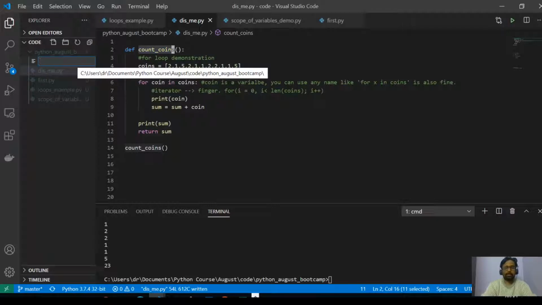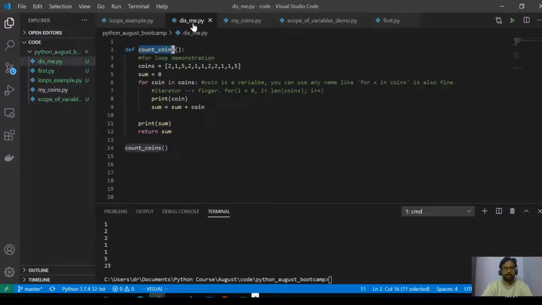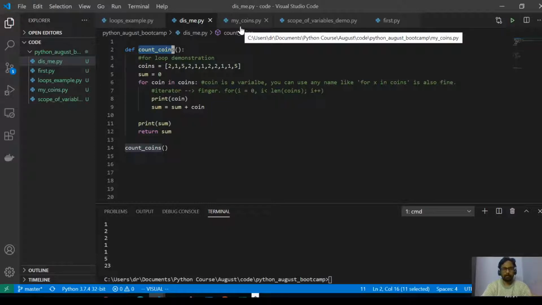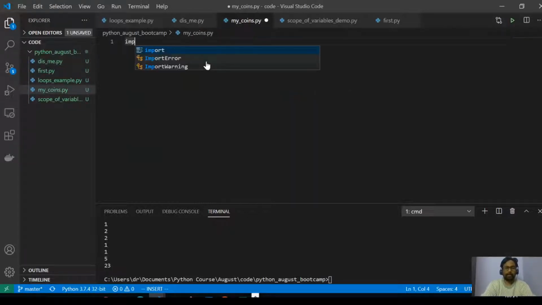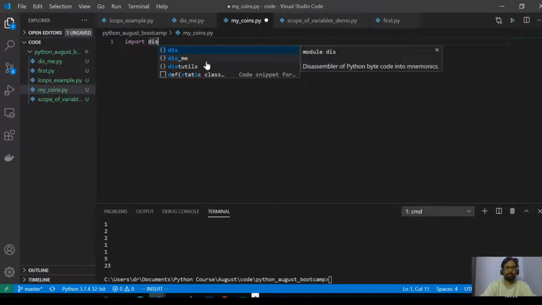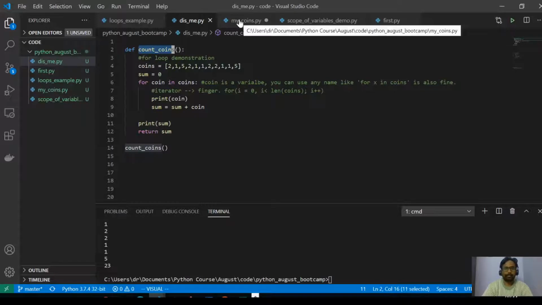Let me say I am one of the students, so I'll write my own file here, and this is my class teacher's file. This is a part of the library. So I'll simply go here and say import. That file name is dis underscore me, so don't worry about the file, that's not the right file name.